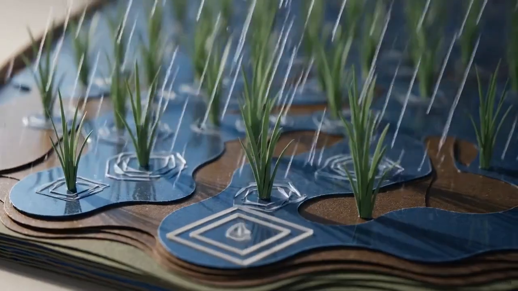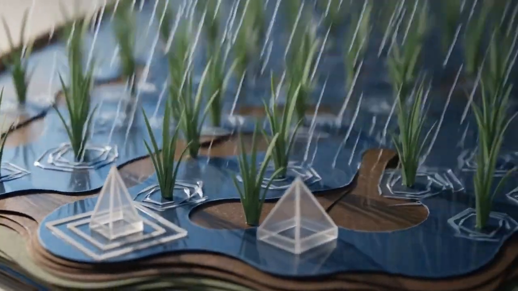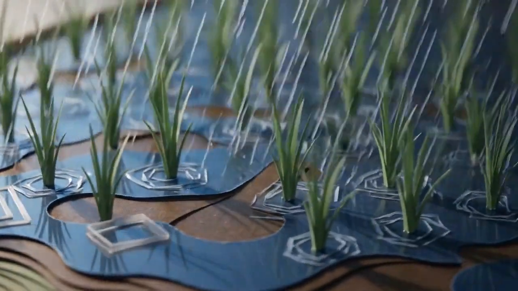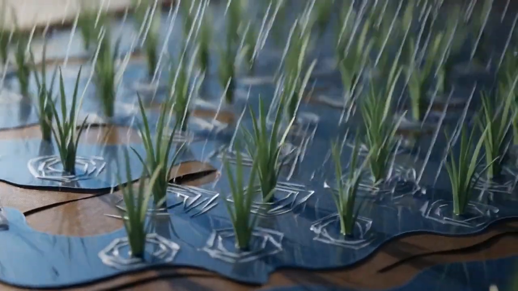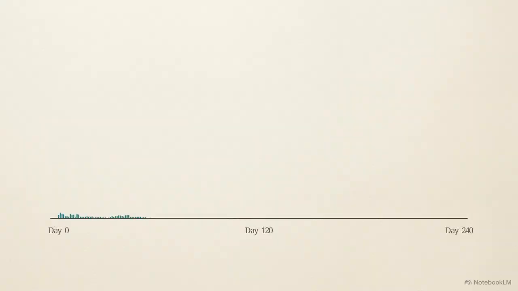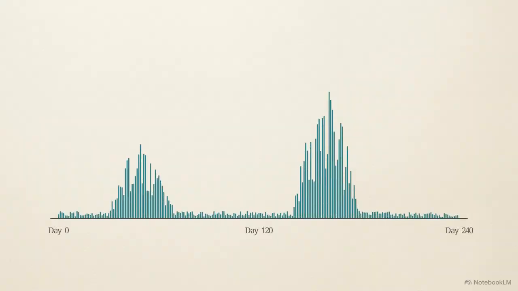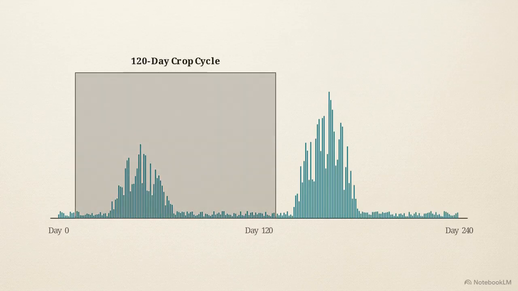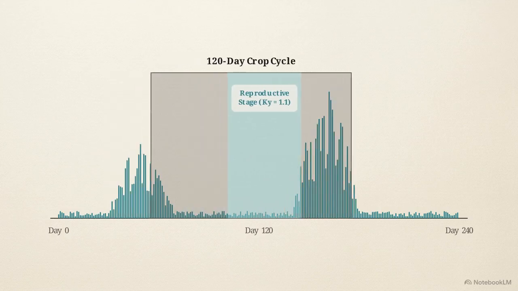Game 1 is called Plant the Right Day. It is a simulation of rain-fed rice farming in tropical Malaysia. This diagram shows a chaotic 240-day weather forecast. Students have to look at this noise and choose a single day to drop in a 120-day crop cycle.